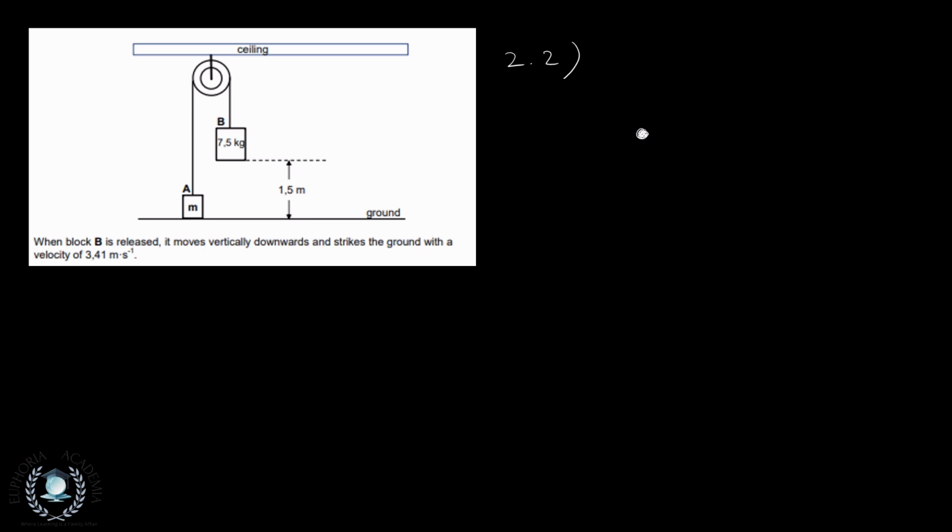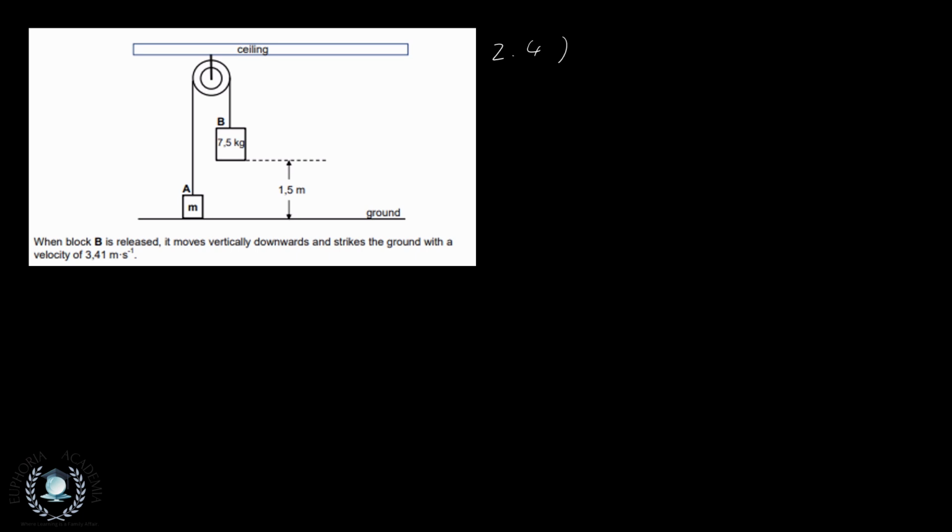This thing will be accelerating down, but it will be opposed by the tension, which is connected to our A through the pulley and that whole system. And it is going down, this is supposed to be vertically down, apologies, as a result of the weight. And that is our free body diagram. It's even 2 marks, so that gave us an indication of what to expect.